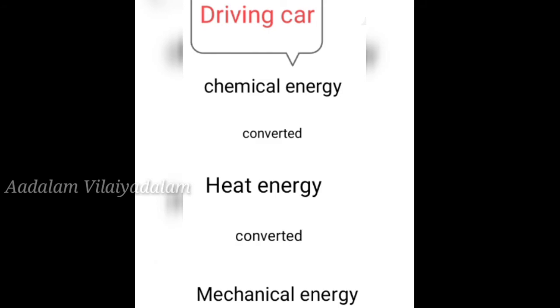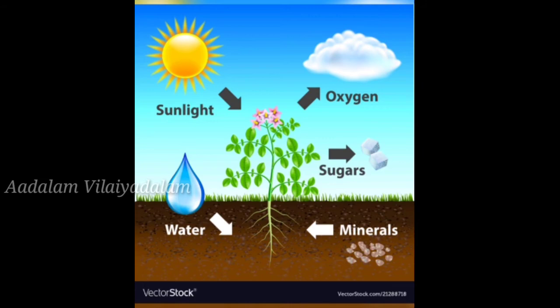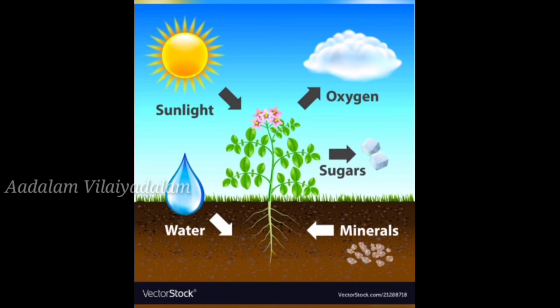See children, in photosynthesis, how is it going on? It happens with the help of the sunlight, correct? So that is solar energy. Plants are getting the food from the sun. So that is chemical energy. So solar energy is converted into chemical energy. In photosynthesis, solar energy is converted into chemical energy.